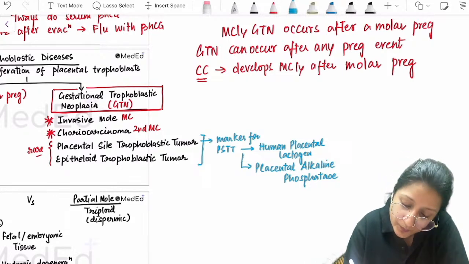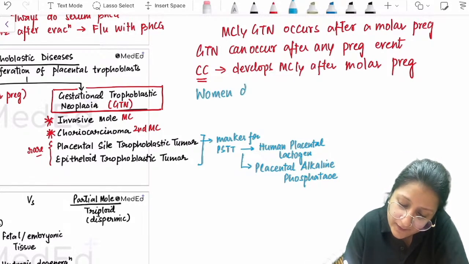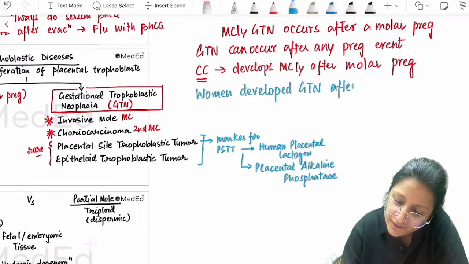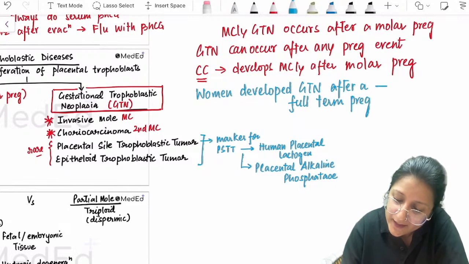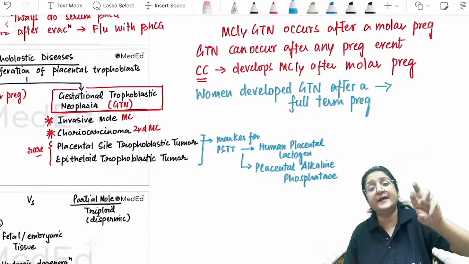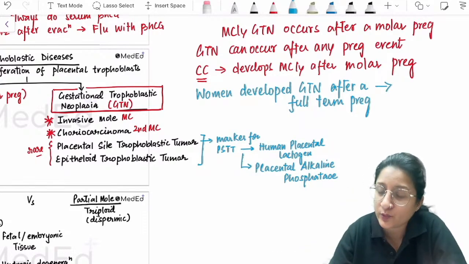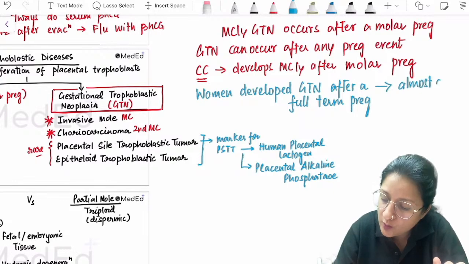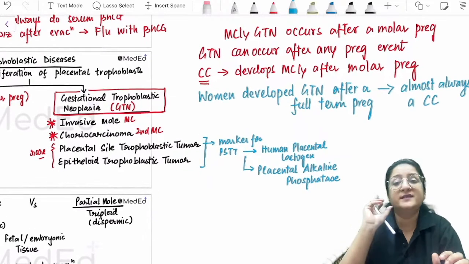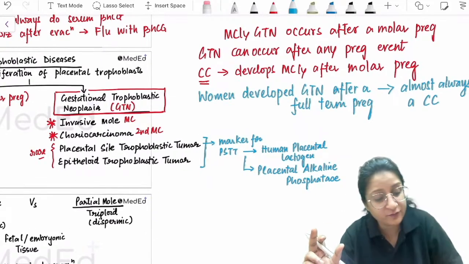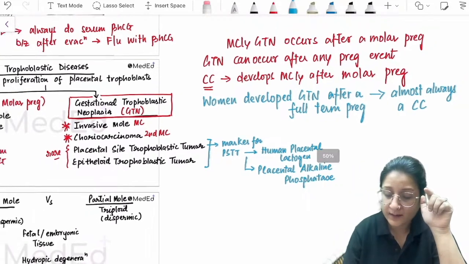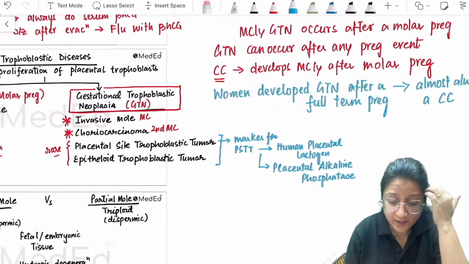But if they ask you about a woman who developed GTN after a full term pregnancy, look, the question changed. Now they are asking about a woman who developed GTN after a full term pregnancy. Then it is 99.9% a choriocarcinoma. It is almost always a choriocarcinoma. So these are important pointers you need to keep in mind for MCQs.